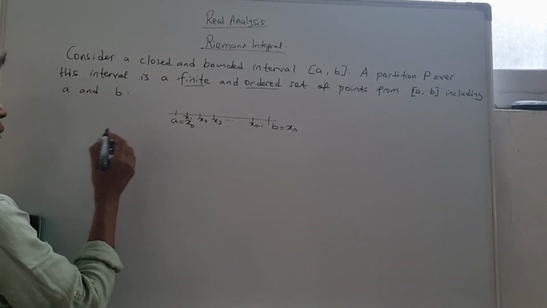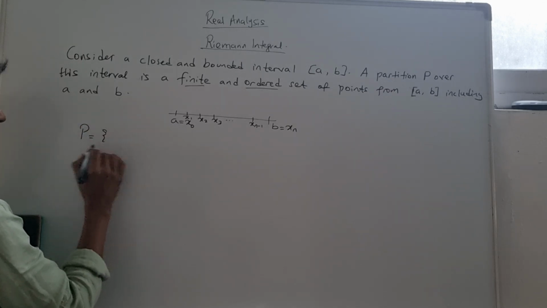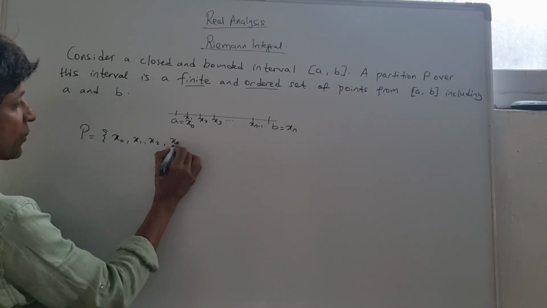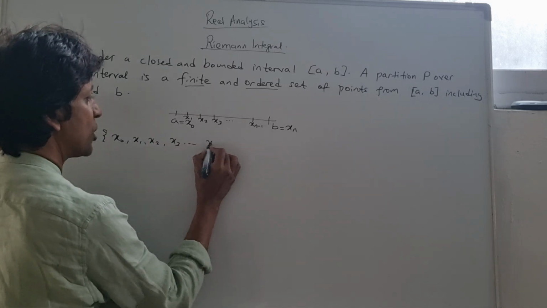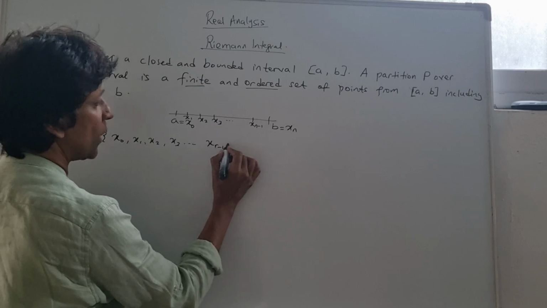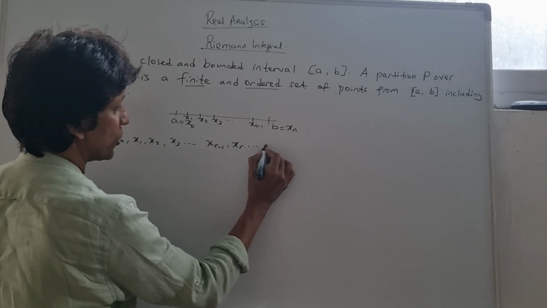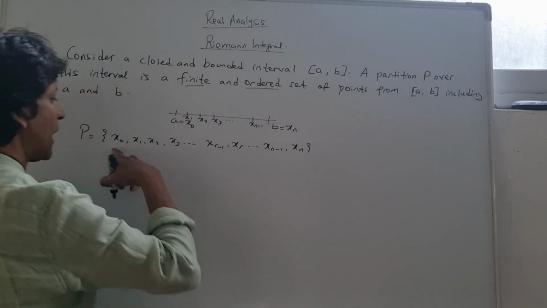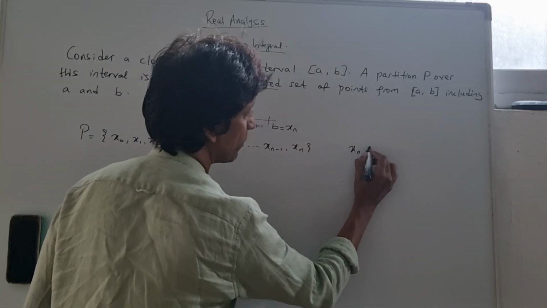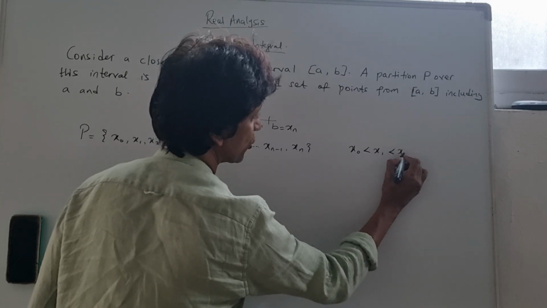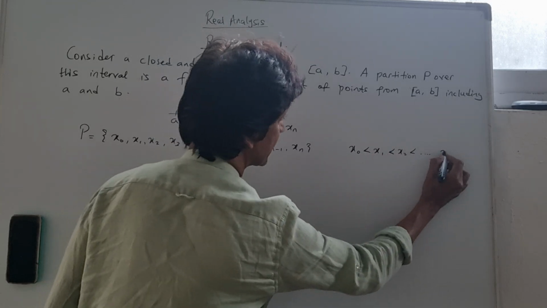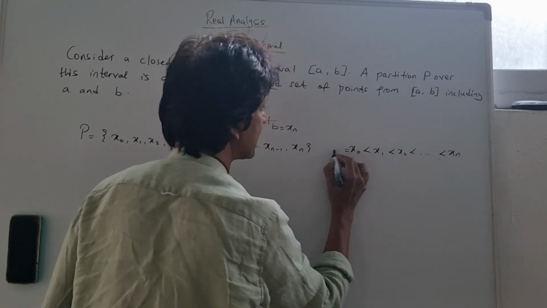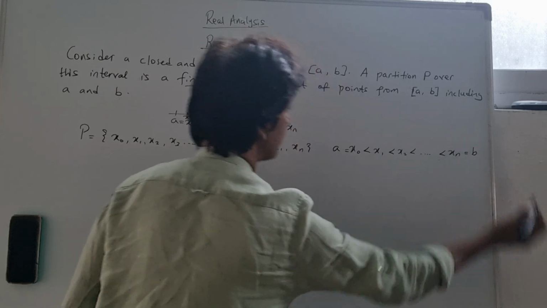But before we do that, let's go with a definition. P is going to be equal to x0, x1, x2, x3, and so on. You go to a general point x(r-1), xr, and so on, to x(n-1), and then xn, where we have x0 less than x1, less than x2, less than and so on, until less than xn, where x0 is equal to a and xn is equal to b.